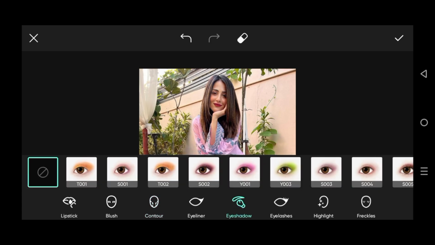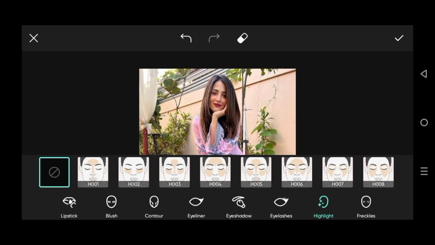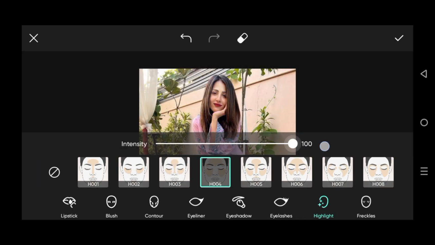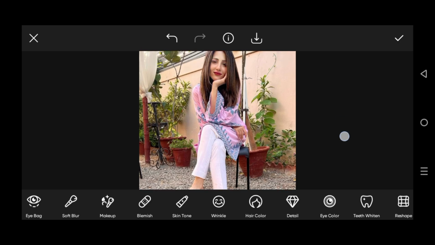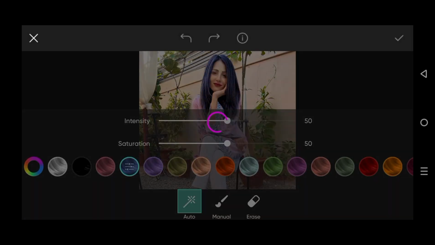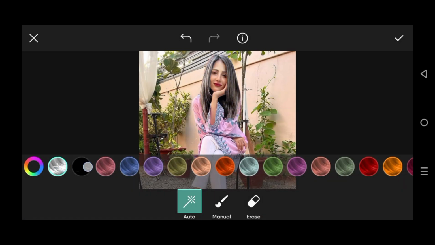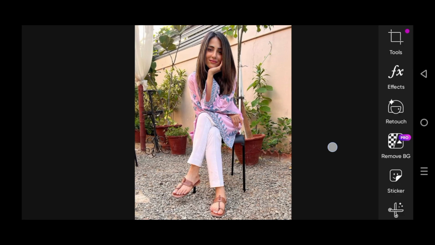Here we can apply eyelashes, eyeshadow, and at that point we can make the image highlighted. So that has been done successfully. Now we can change the hair color of it. So friends, we can try different kinds of hair colors on it, and I have to select one color for her hair.